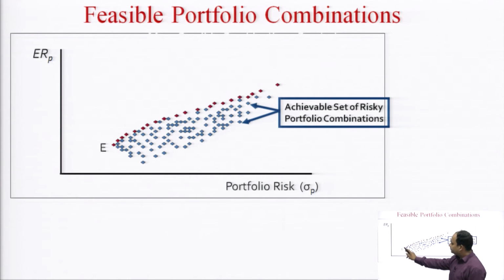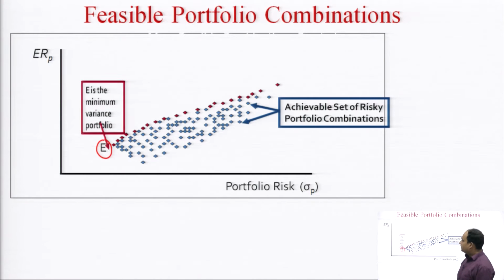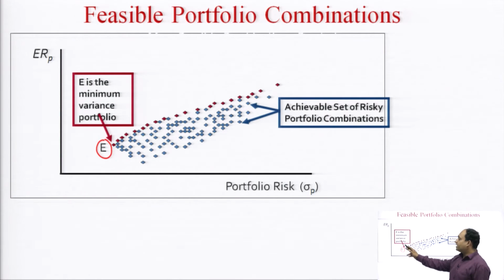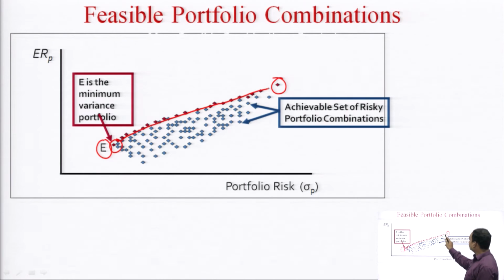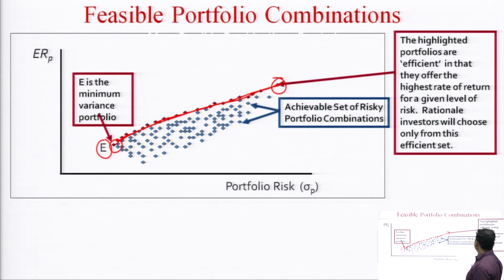This point E is the minimum variance portfolio, and this is the highest variance portfolio, and these are on the upper side. Again, by combining these red ones, these highlighted portfolios are efficient.